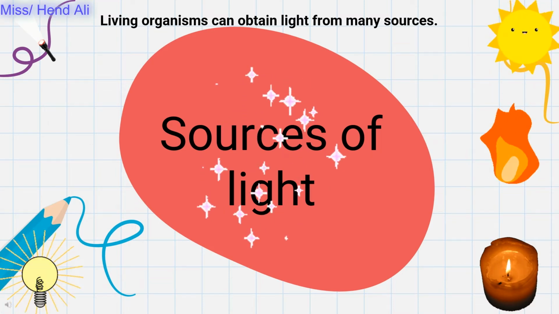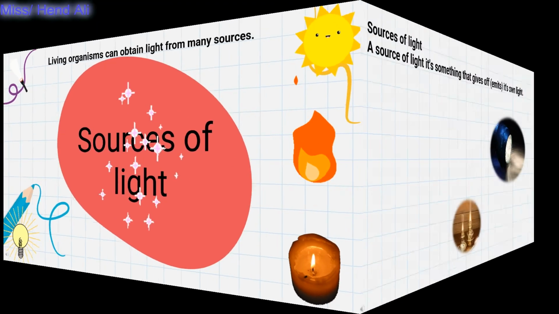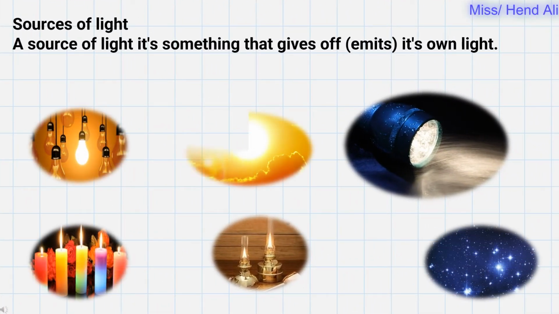Shall we talk about sources of light? Let's go. We have multiple sources of light. But what's meant by source of light? A source of light is something that gives off or emits its own light, like candles, electrical bulbs, the sun, torches, the stars. All of these are sources of light.